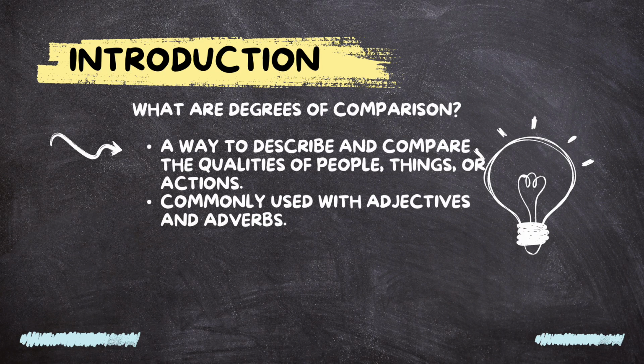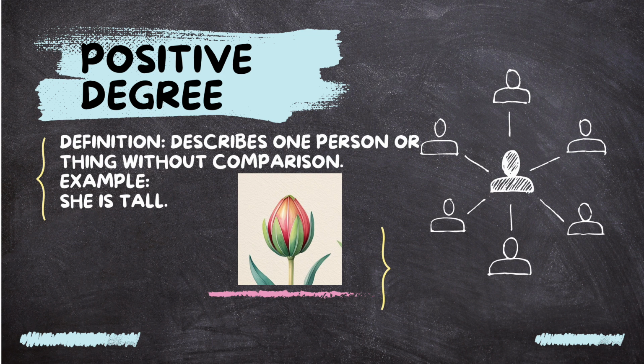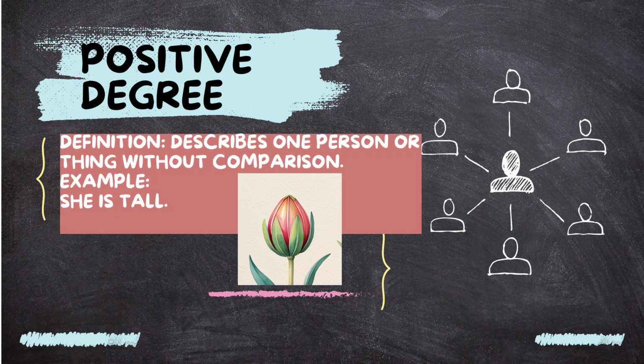Degrees of comparison. A way to describe and compare qualities of people, things, or actions. Positive degree describes one person or thing without any comparison. She is tall. So we're just talking about that particular one person.